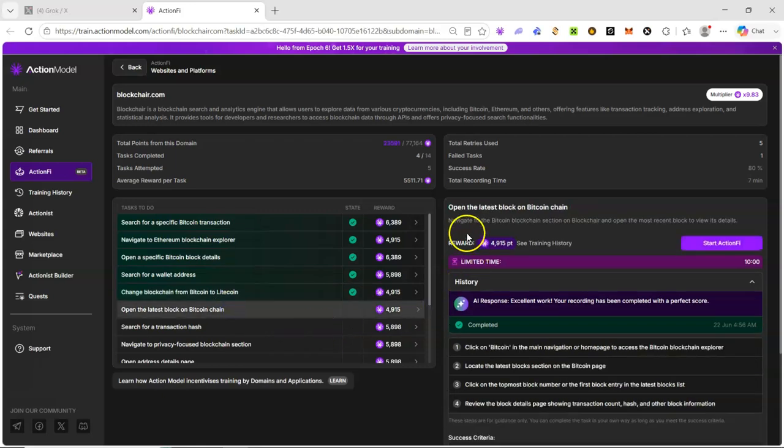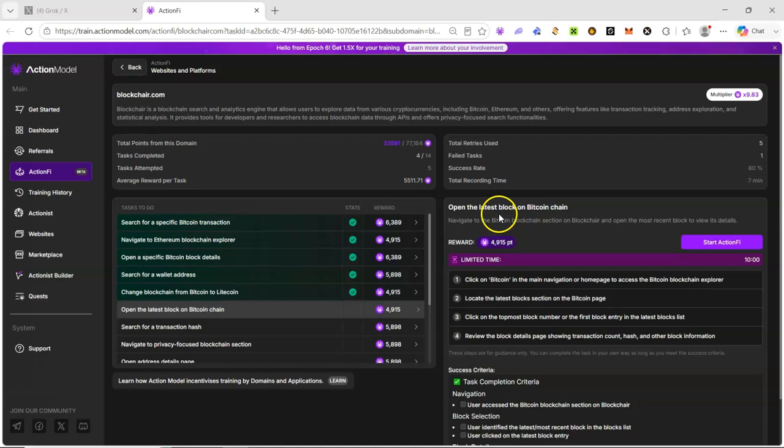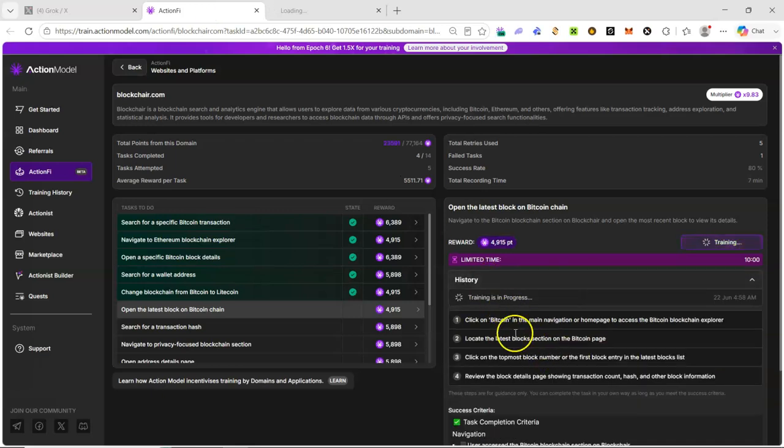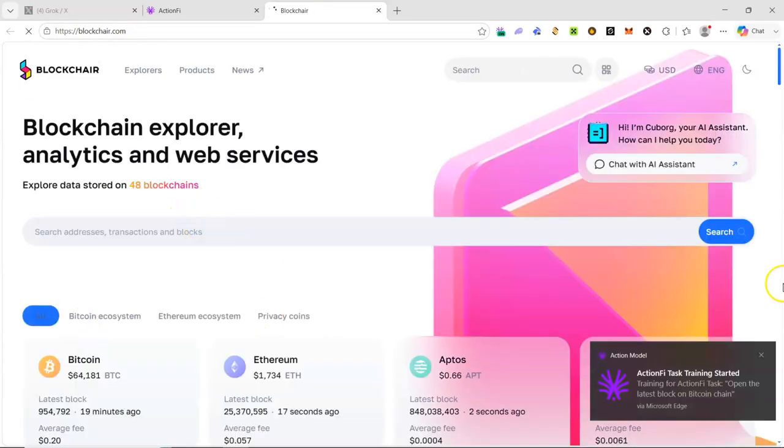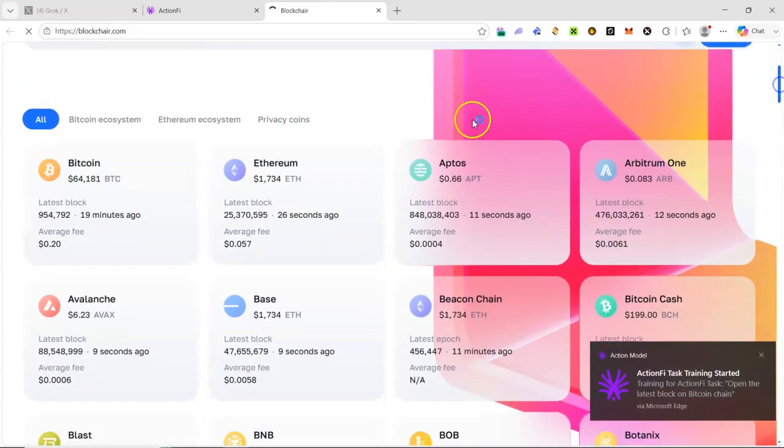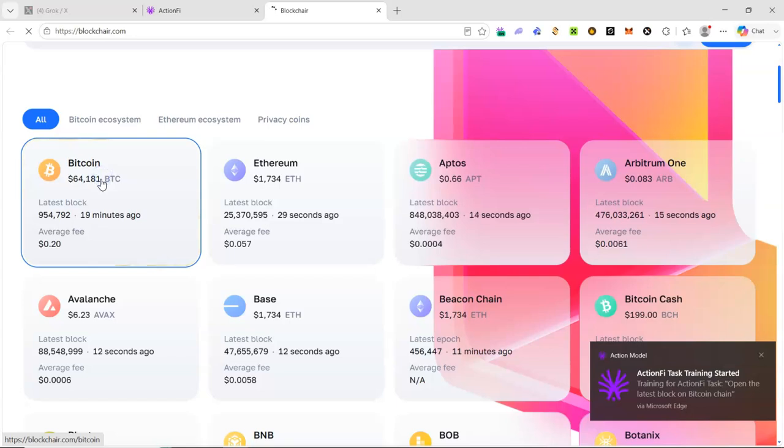They say open the latest block on blockchain. Open the latest block on blockchain. We are going to start this task immediately. It's not difficult. Click on the OK. Let's just start it. Click on Bitcoin. Locate the latest block. Click on topmost block. Now you scroll a little. You click on the Bitcoin blockchain.